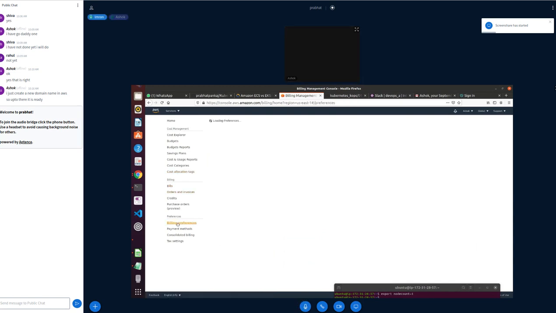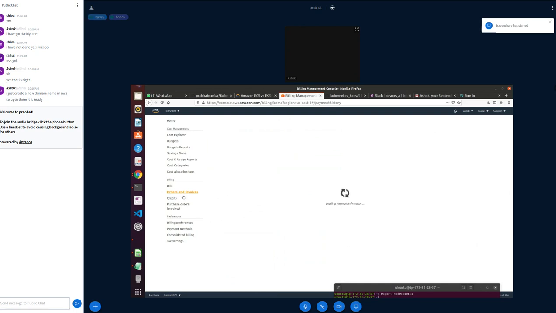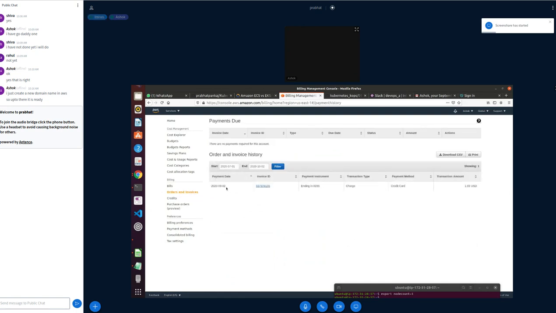Okay, now generally it should come in the orders and invoice. Can you just click on orders and invoice? Yeah, this one. So why is it not showing that $12? Billing preference, cost, usage, cost per queries, review, credits, bills. Okay, then just go to domain again and see.